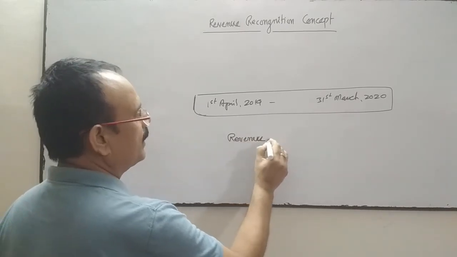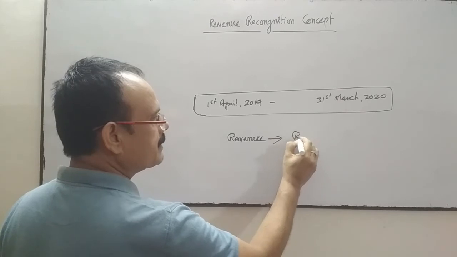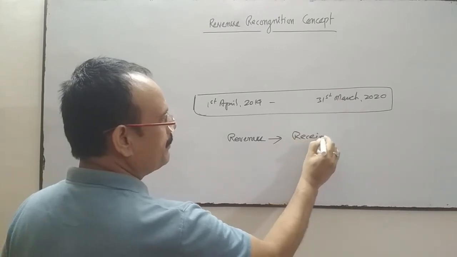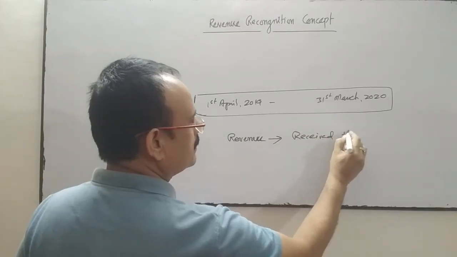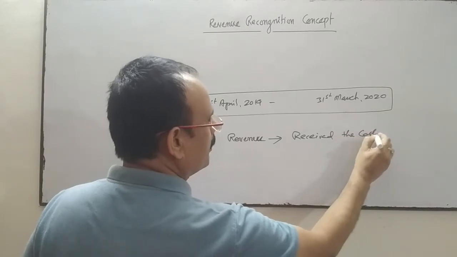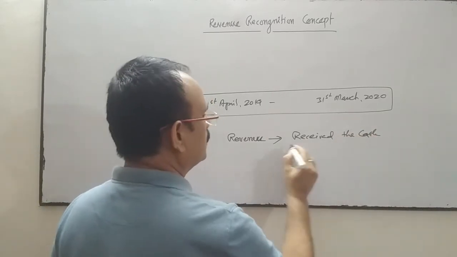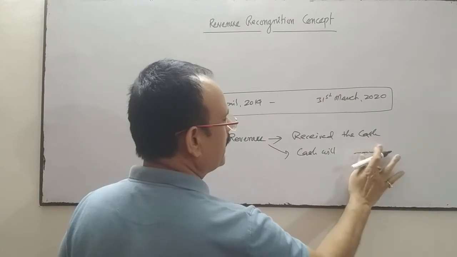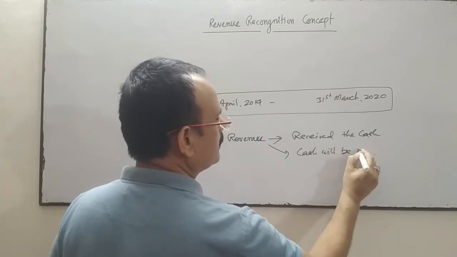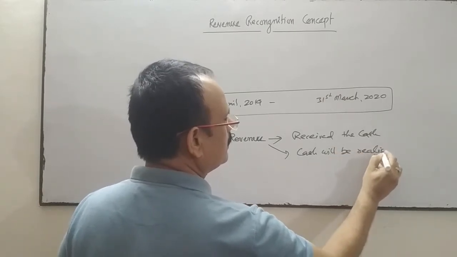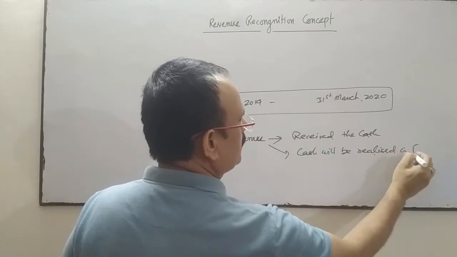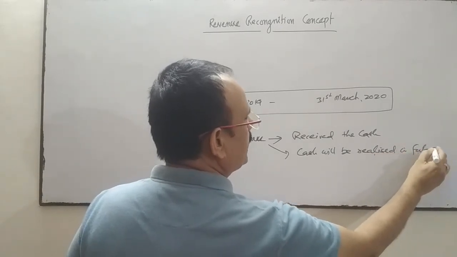Revenue, whether we have received the cash by way of sale, or cash will be realized in future. Both will be taken into account.